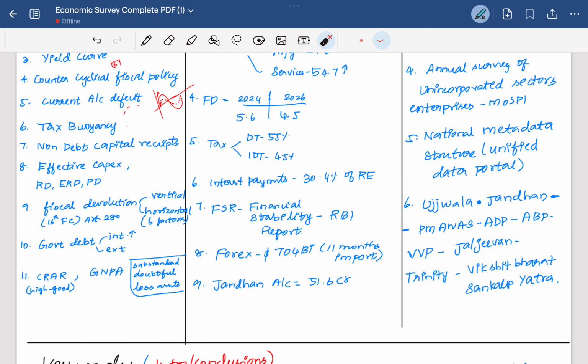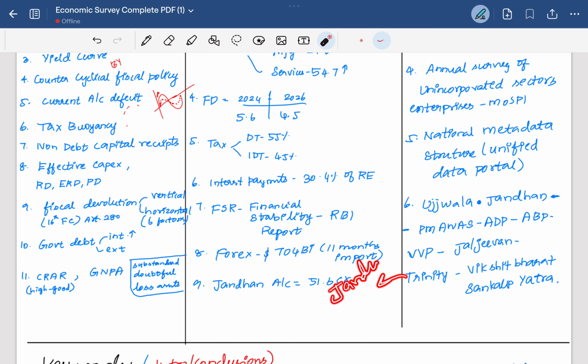By developing a model district, it can be replicated or multiplied in the other districts. Then the Vibrant Village Programme in the border areas. Then the Jal Jeevan Mission for tap water connection in all households.